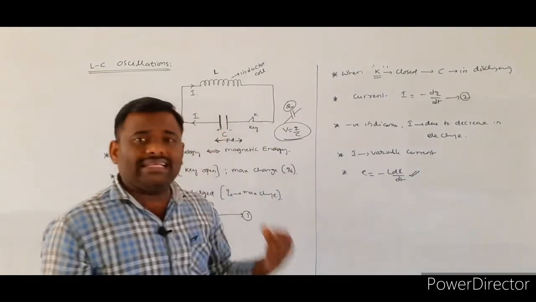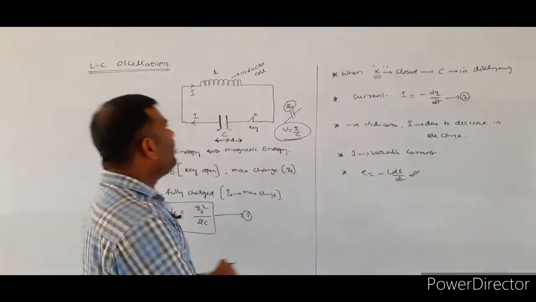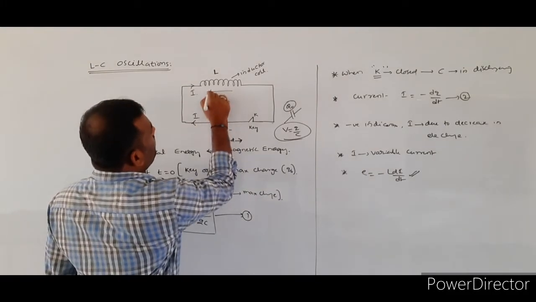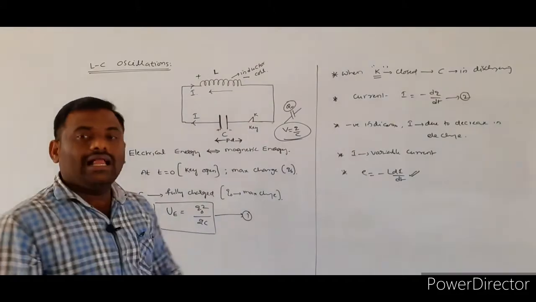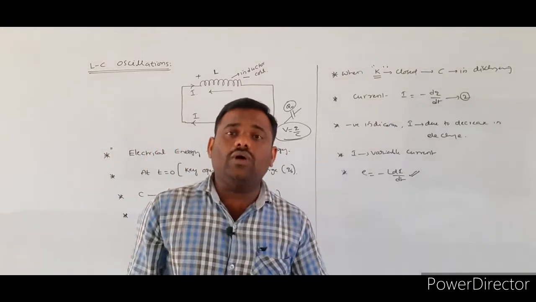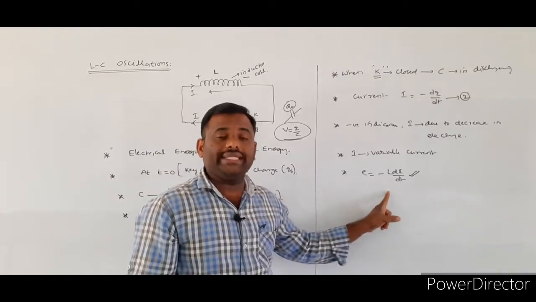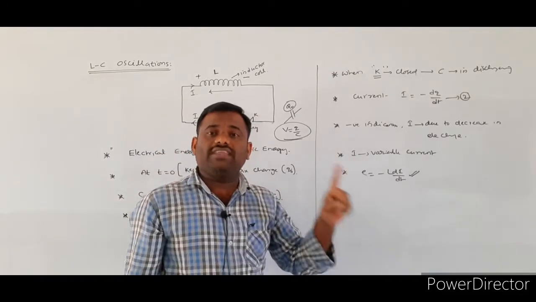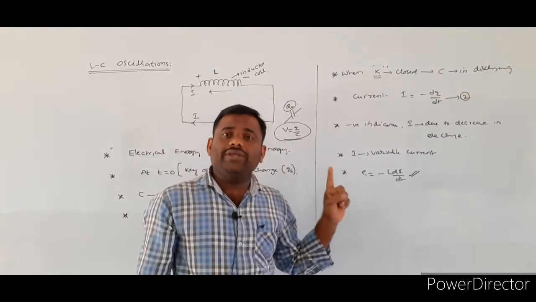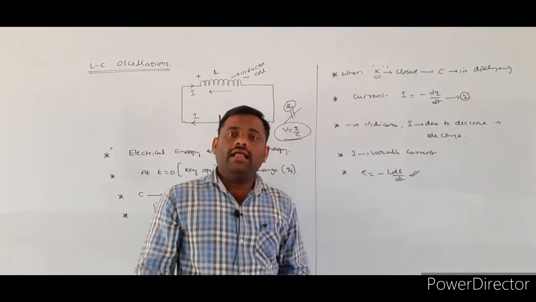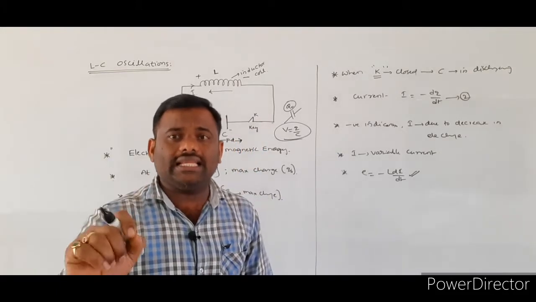Here again there is a minus sign. What is the minus sign? The induced EMF always opposes either an increase or a decrease in the current value. This is very important. The role of the induced EMF is always to oppose either the increase or the decrease in current value.